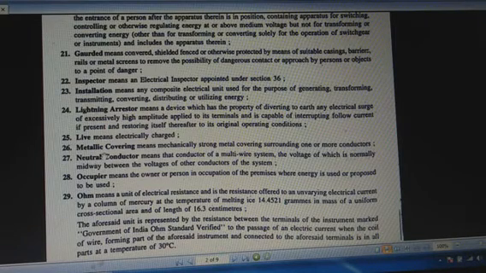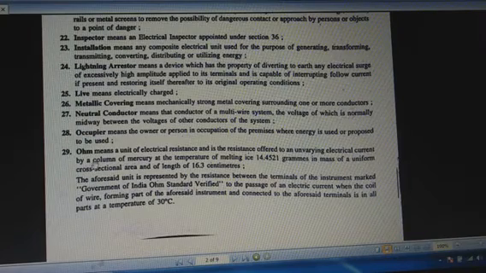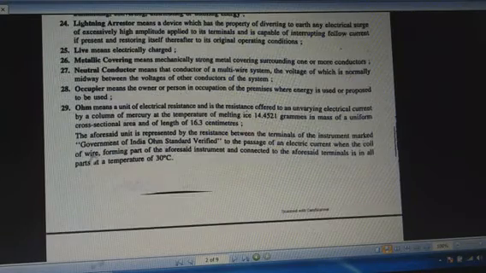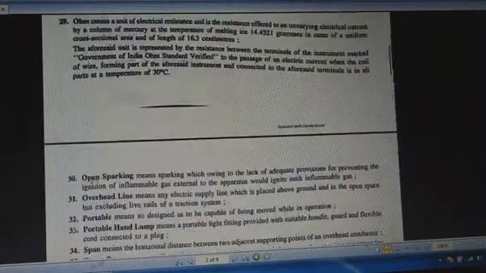Next one is the metallic covering. Metallic covering is the metal cover surrounding more conductors. Next one is the neutral conductor. Neutral conductor is the vital conductor, which is the return path of the current. Next one is the ohm. We know ohm is the unit of electrical resistance. And what is resistance? Resistance is a property which opposes the circuit current.